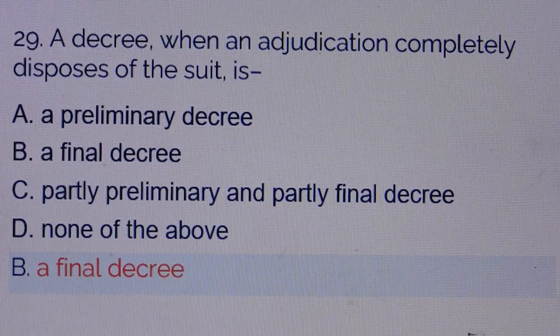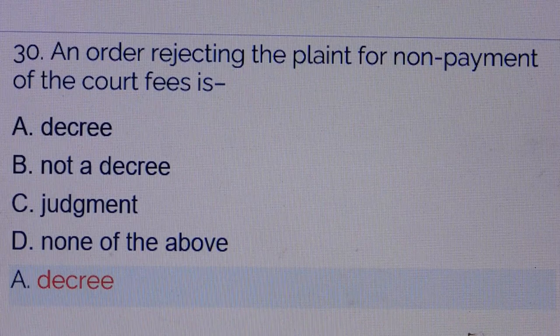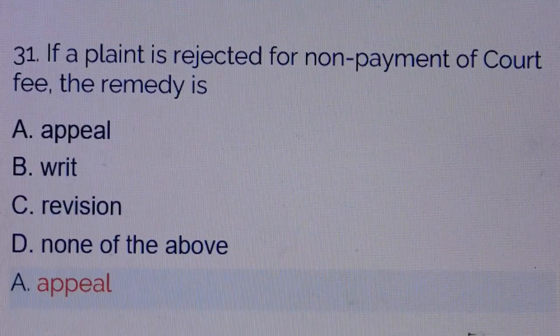A final decree. Question number 30. An order rejecting the plaint for non-payment of the court fees is. Answer is option A, decree. Question number 31.